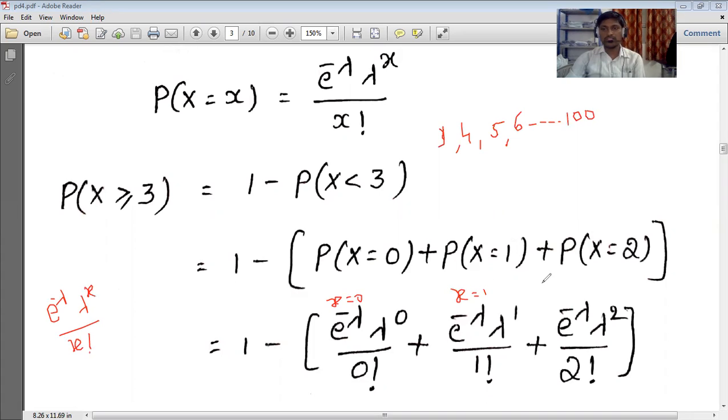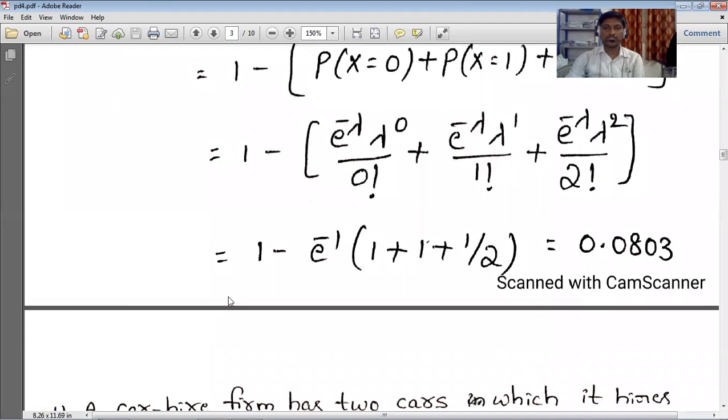These are the three terms we apply here. We already know lambda is equal to 1, so we substitute that. Lambda power 0 by 0 factorial is 1, and lambda power 1 by 1 factorial is lambda, which is 1, and then 1 by 2. By simplifying that we got 0.0803.